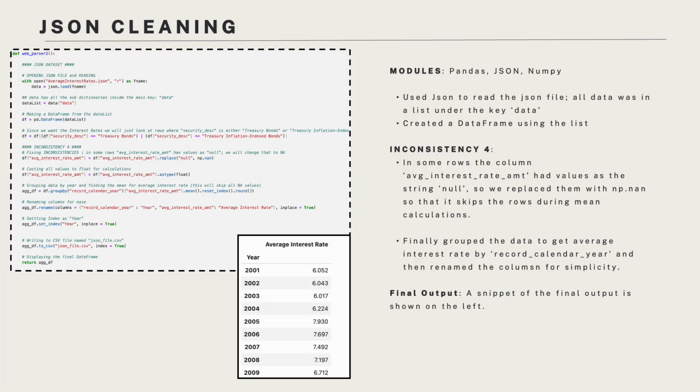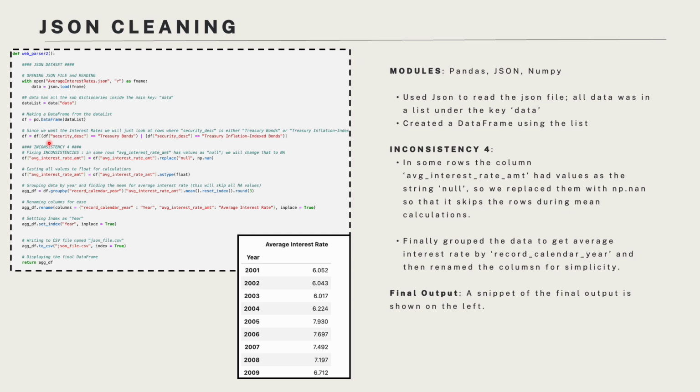Coming to JSON cleaning, for this I used the modules pandas and JSON. First, I used the JSON module and json.load to read the JSON file into a Python dictionary, and then I used it to create a pandas data frame where I only considered the rows where the security description was either treasury bonds or treasury inflation index bonds.